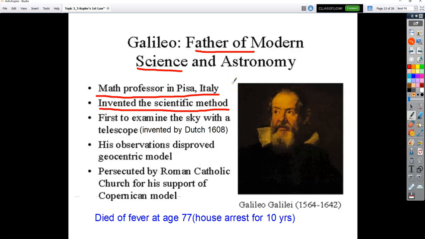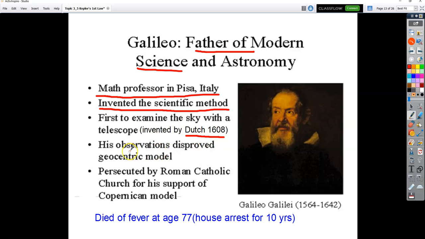So when, and I don't really spend much time, middle school you probably did, where you have to do what's the purpose of the lab, the hypothesis, the procedure, what materials, make a conclusion. You write it out step by step. He's the guy who started that whole thing, so you can blame Galileo for that when you have to do it in class. He did not invent the telescope. A lot of websites will say he invented it. He was the first one to examine the sky with it. It was actually invented by the Dutch in 1608, but he used it to examine the sky.